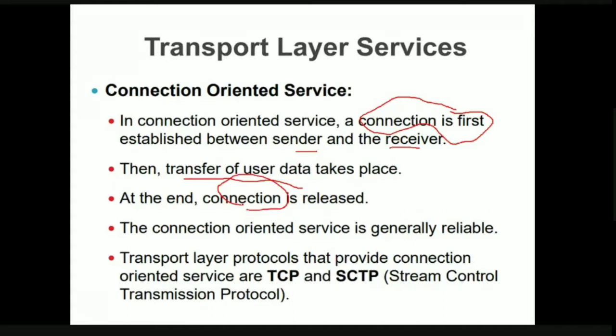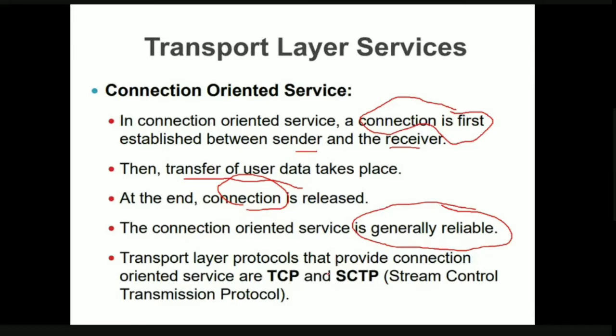In connection oriented services, the service is generally reliable. What is the meaning of reliability? Before sending the data, we are trying to establish a connection. That is, we make sure that at the other end the receiver is present. Whenever we are sure that the receiver is present and ready to receive, only then will we send the data. For that reason, we can guarantee data reliability in connection oriented service.